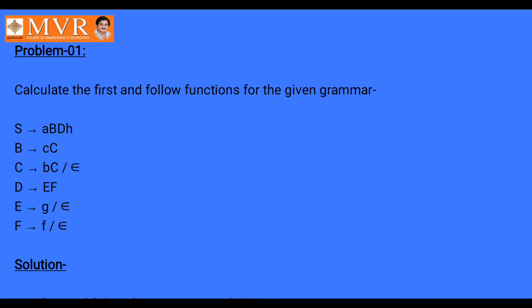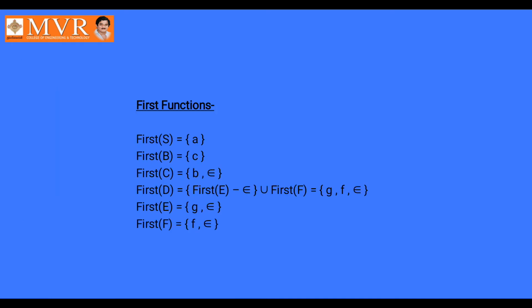First of F is f and epsilon. So we have to union both values, first of E and first of F, and the result for first of D is f comma g comma epsilon.